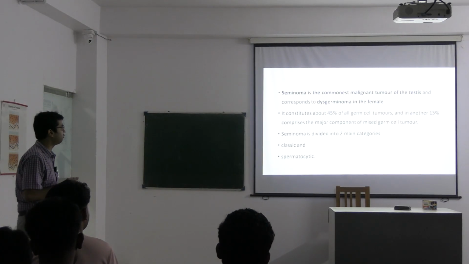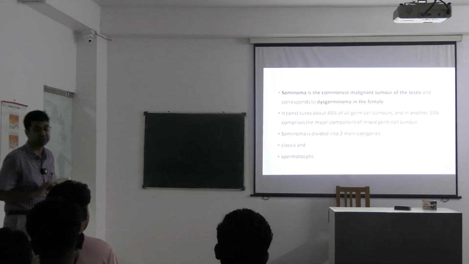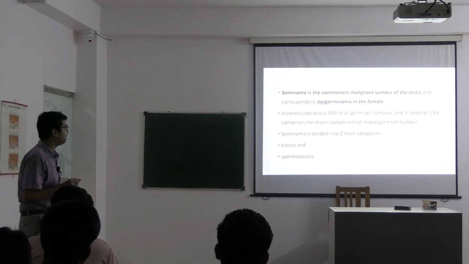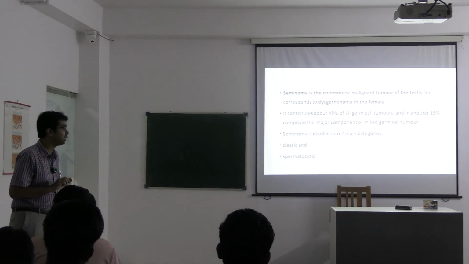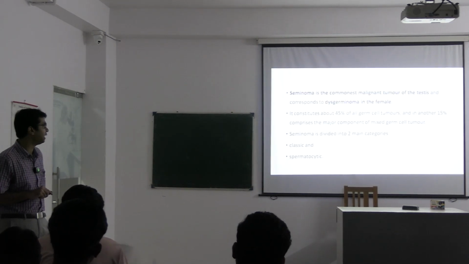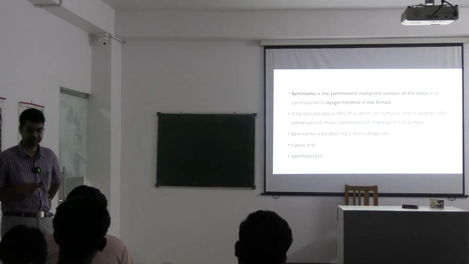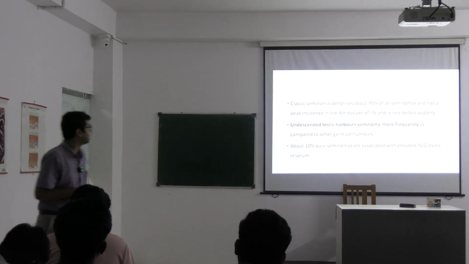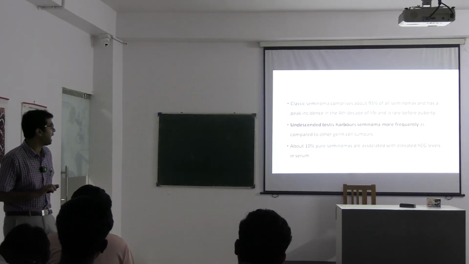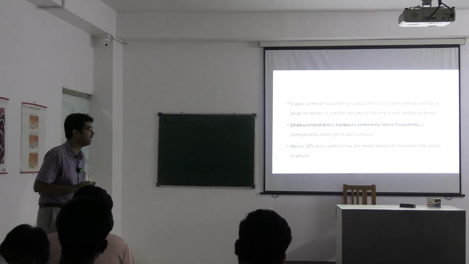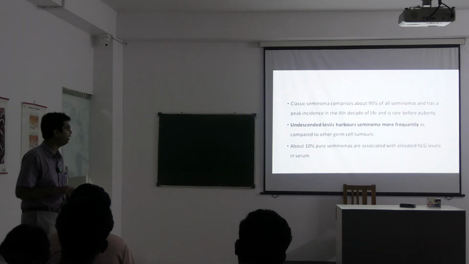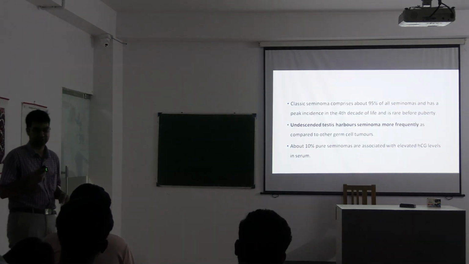It constitutes about 45% of all germ cell tumors, and in another 15% it comprises the major component of a mixed germ cell tumor. Seminoma is divided into two main categories, classic and spermatocytic. Classic seminoma comprises about 95% of all seminoma and has a peak incidence in the fourth decade of life. Undescended testes harbor seminoma more frequently as compared to the other germ cell tumors.